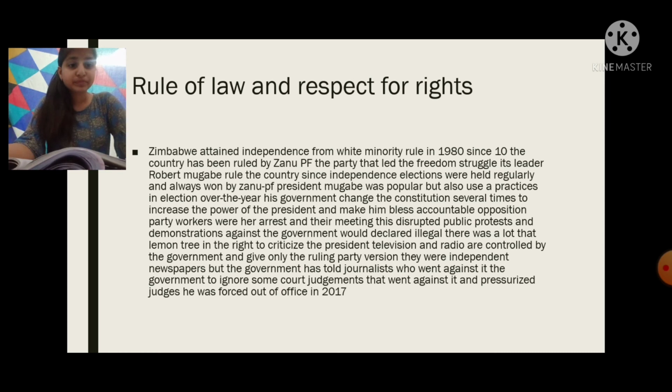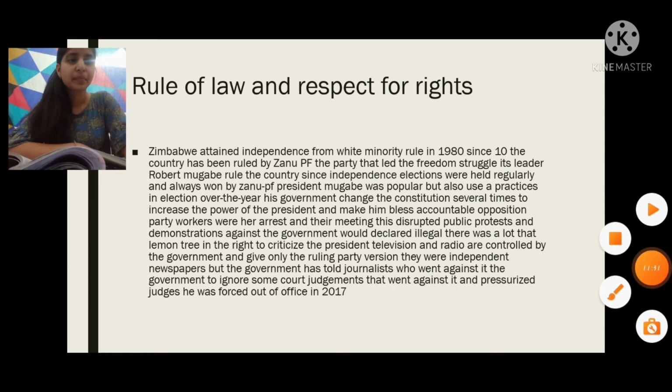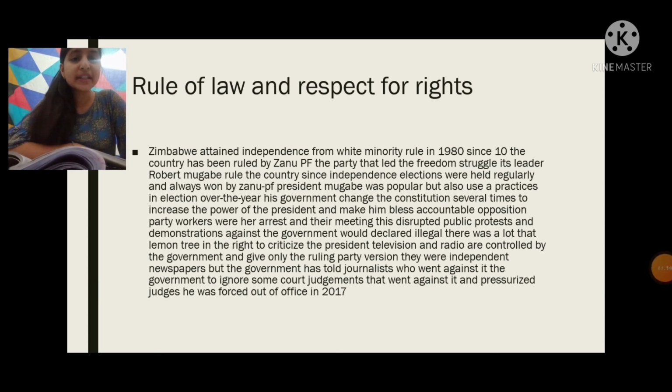And the courts and the media were controlled by the ZANU PF so that they could not criticize him. Also, he or his party used to ignore some judgments that were taken by the court, and the judges were pressurized. And in 2017, as they all got to know that he used malpractices, he was removed, or he was suspended from his post.